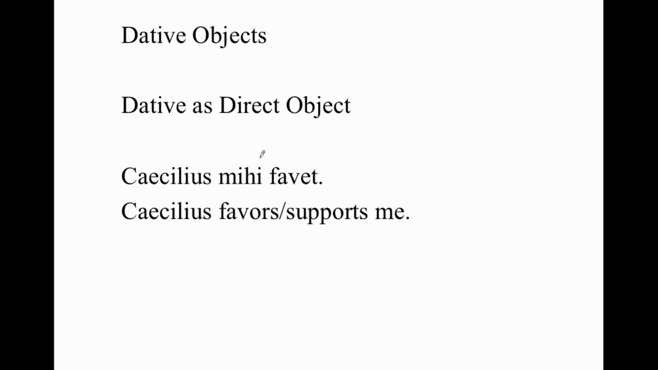If you have the pronouns, ego means I in the nominative, me is the accusative, mihi is the dative of that pronoun. In isolation, mihi would mean to me or for me, but as the object of the verb fauet, we would translate this as Caecilius favors me or supports me.